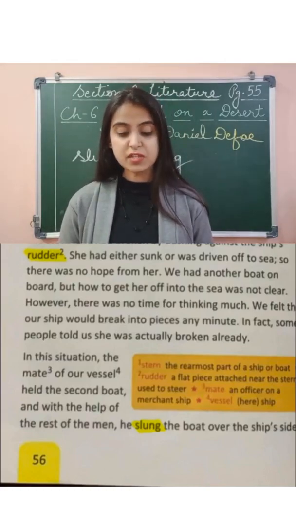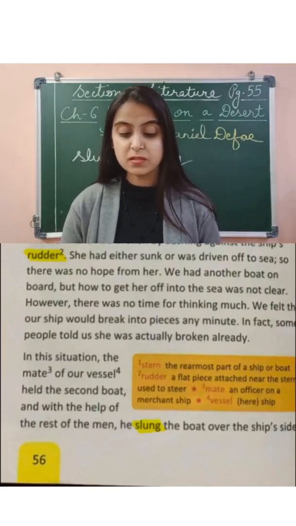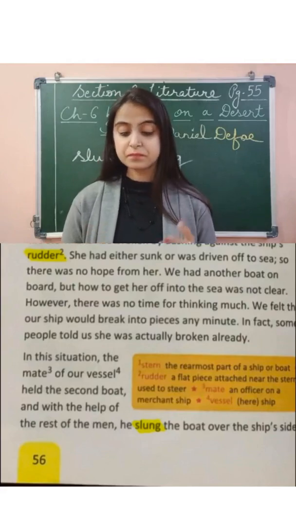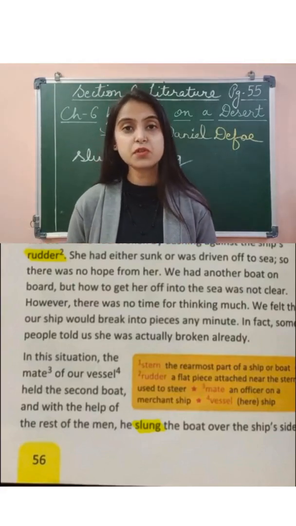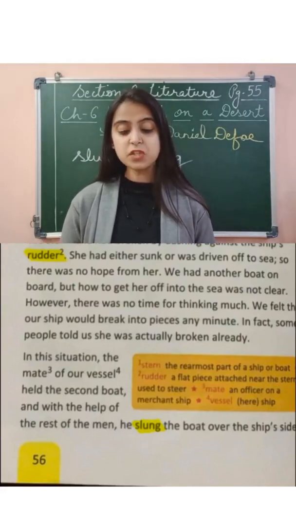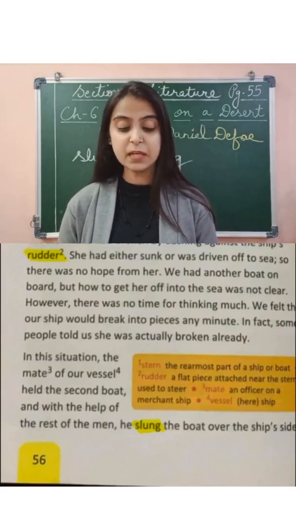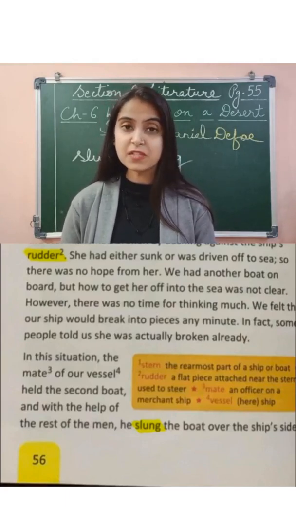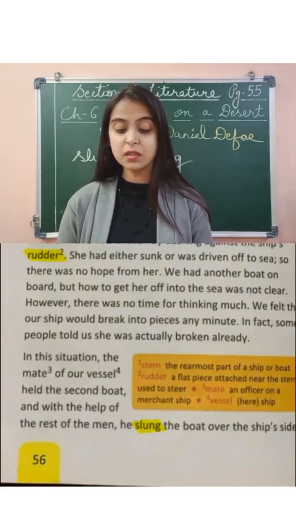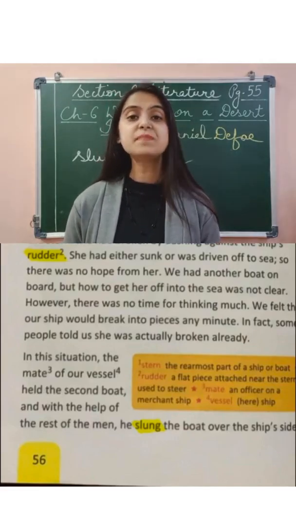In this situation, the mate of the vessel. Now, mate here means an officer of the ship, and vessel means ship. The mate of the ship held the second boat, and with the help of the rest of the men, he slung the boat over the ship's side.